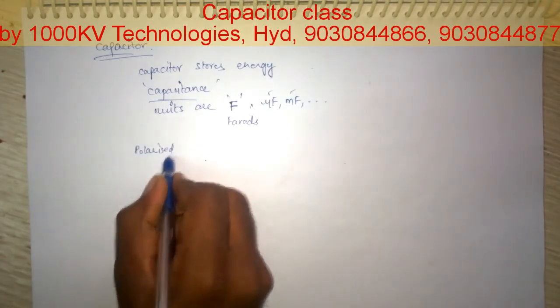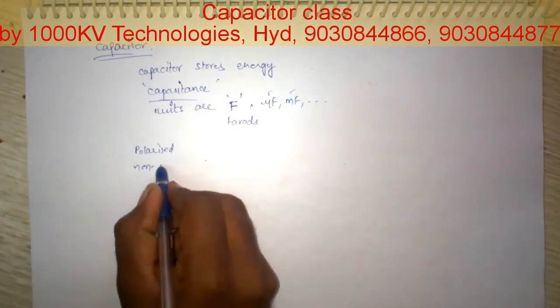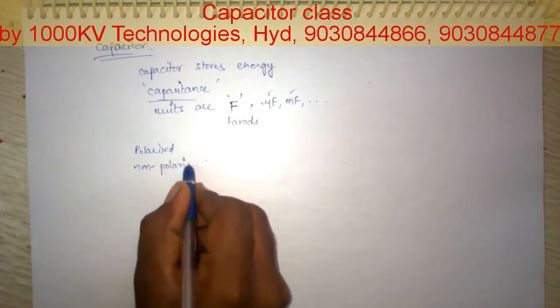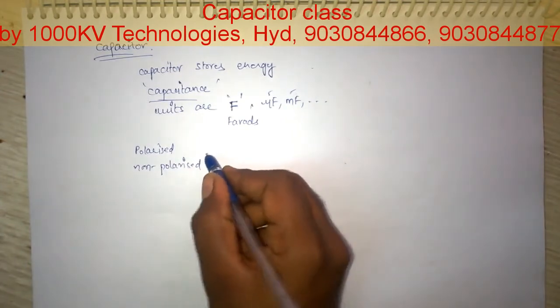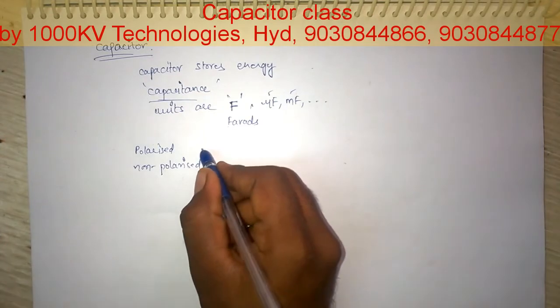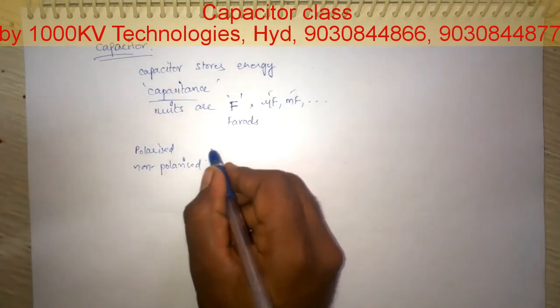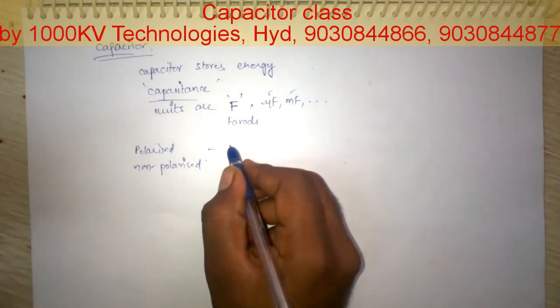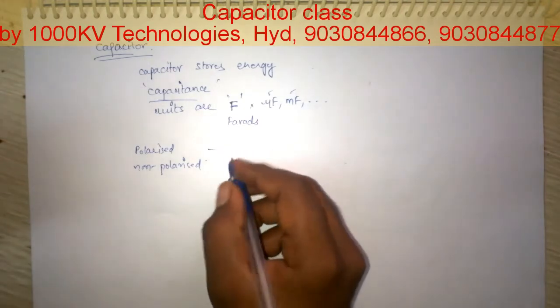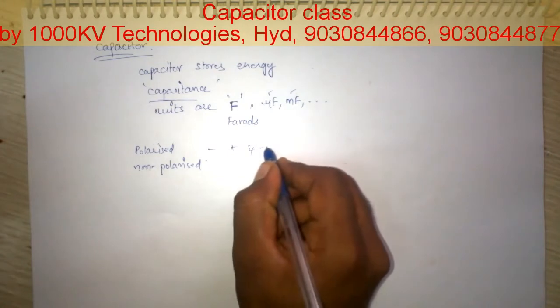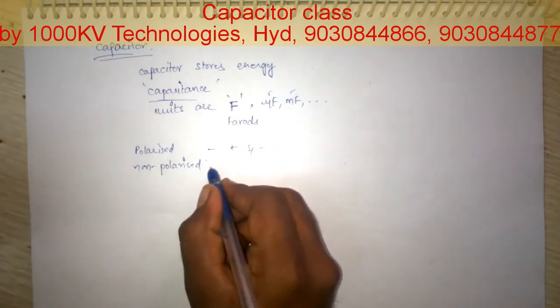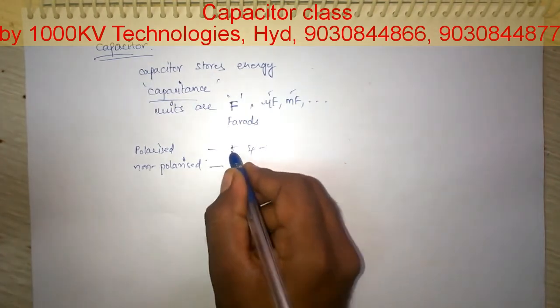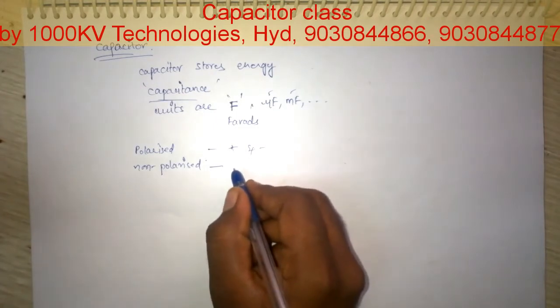Polarized capacitors are capacitors which have positive and negative terminals, that means they have polarities. A non-polarized capacitor does not have any positive or negative.